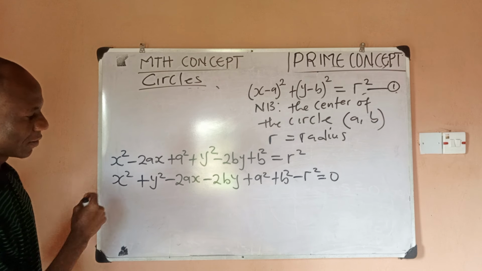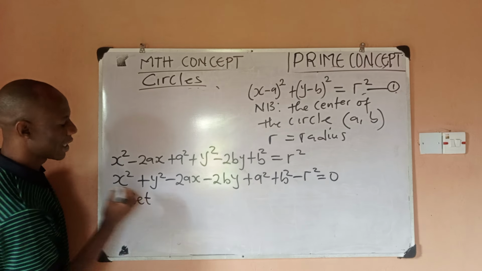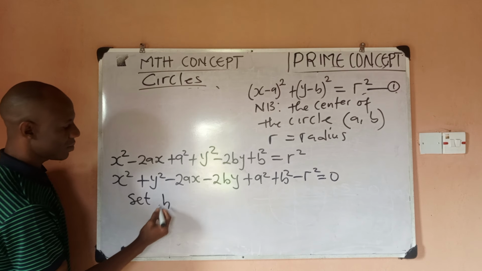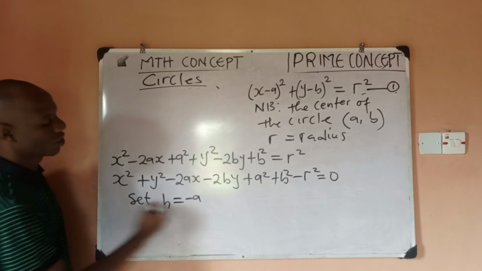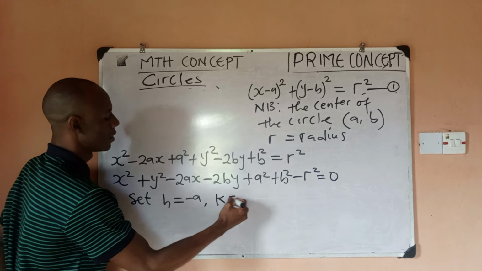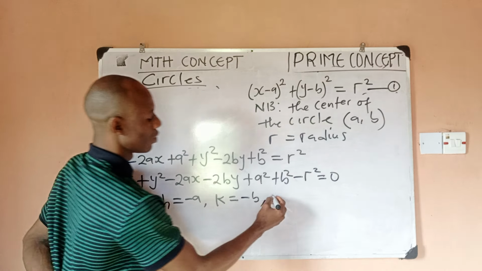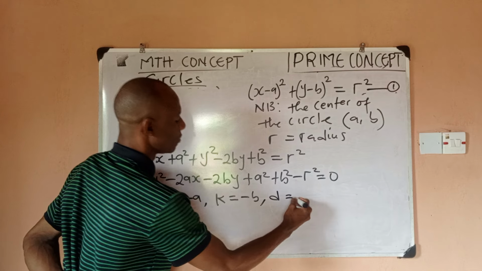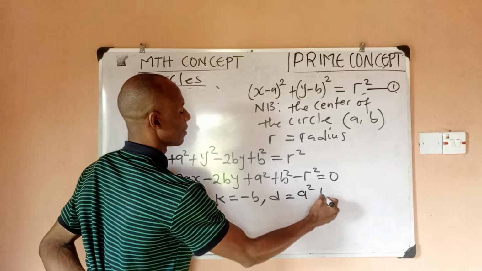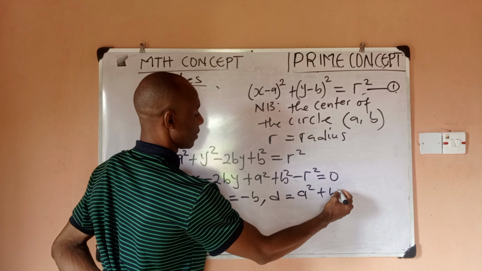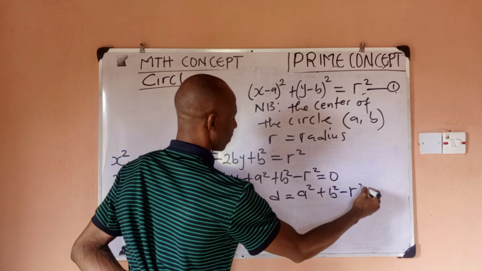Now we have this. You will notice we can simplify this equation by setting h, a new variable, to be equal to minus a, because we don't want minus in our equation. In the same way, we'll set k to be a new variable, which is minus b. In the same way, we'll set d, a new variable, to become this whole constant, which is going to be a squared plus b squared minus r squared, right?